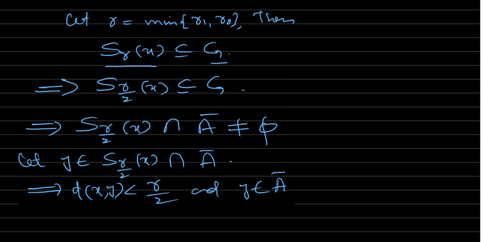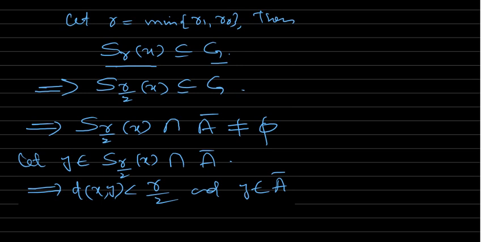So that means we have a sphere with center at X, and obviously X is in the sphere. Y is in the sphere of radius R by 2, and where is this Y? This Y is in A closure.